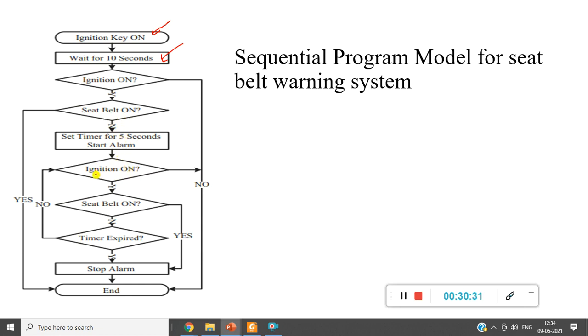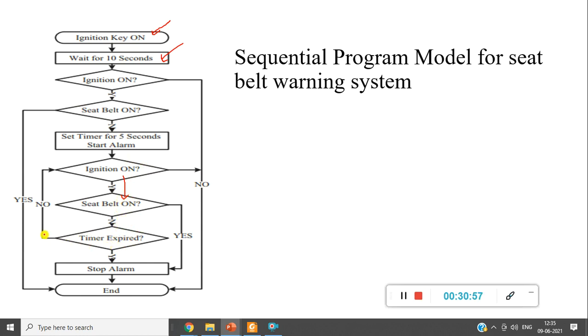Once again, I'll check the ignition on. Then if seat belt is on, no issues. If seat belt is not on, then the buzzer will be on here itself. Timer started is nothing but here itself you can consider buzzer is on.